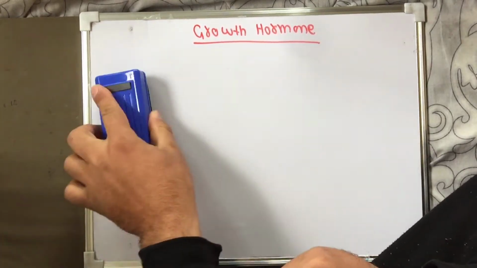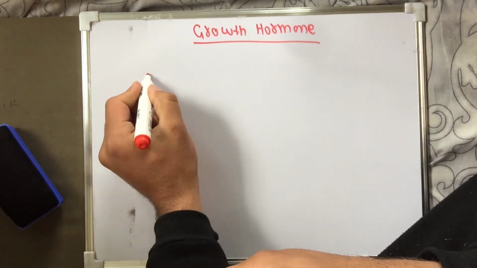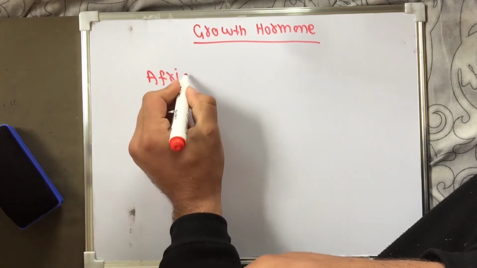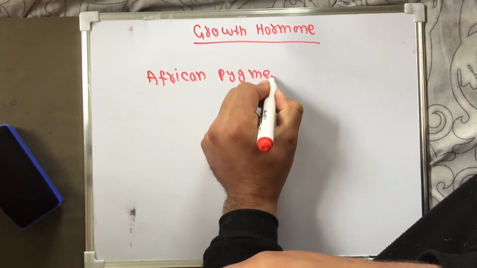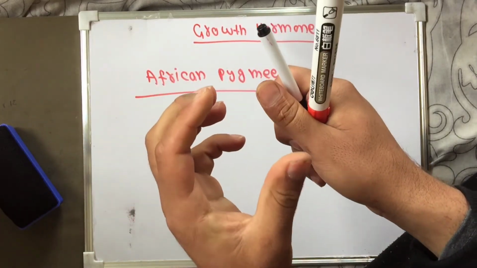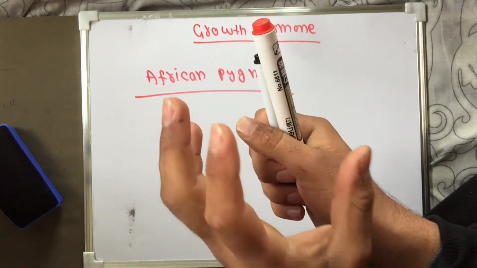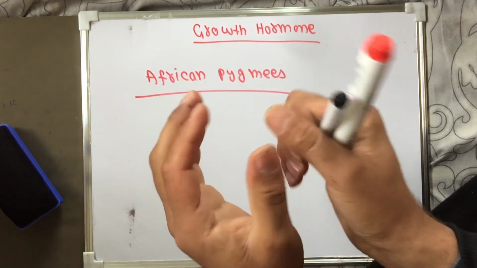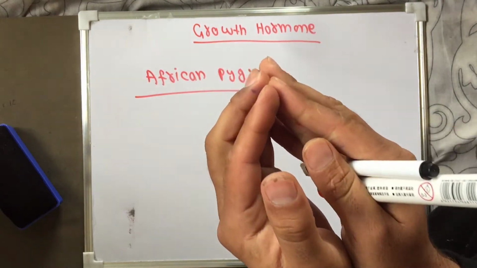Another thing is African pygmies. What is meant by African pygmies? In this case, the problem occurs with somatomedin. Growth hormone formation is normal in this case, but the problem is that somatomedin is not produced.